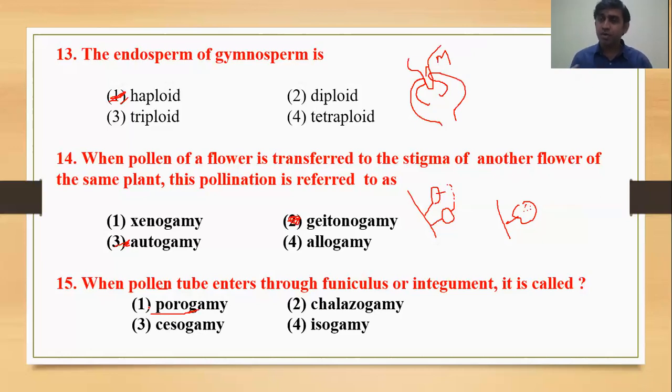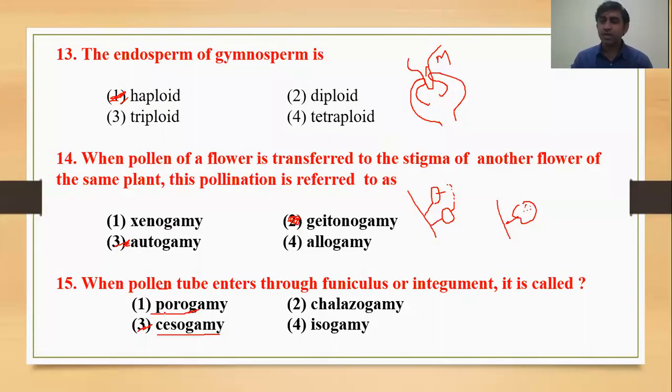Then isogamy will not be the answer because iso means same. So the correct answer will be number third. Here it is given schizogamy, but this is wrong. It is called mesogamy. Meso means middle. Iso means same, meso means middle, gamy means marriage. So the correct answer will be the third.